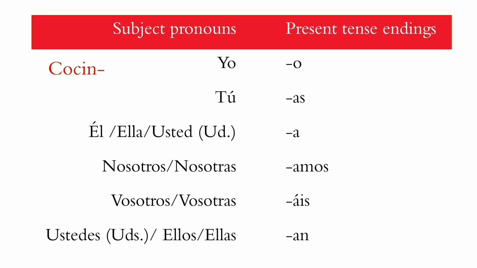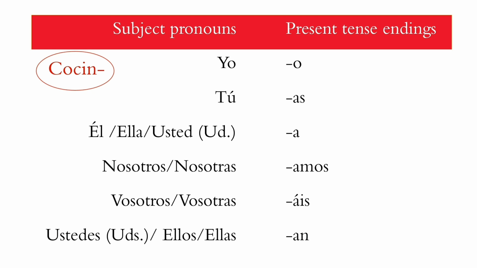For regular verbs, the root of the verb, or the part left after dropping the infinitive ending, that is, after we drop the ar in this case, remains the same. So all we change are the endings, which must correspond to who or what is doing the action. So for the endings for regular AR verbs, we have o, as, a, amos, áis, and an.